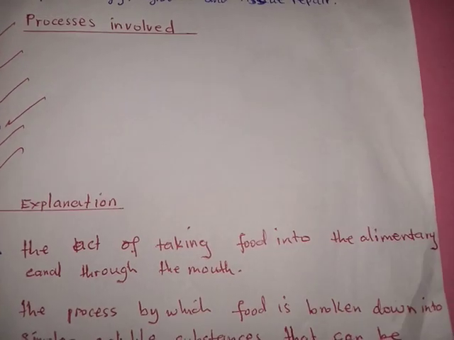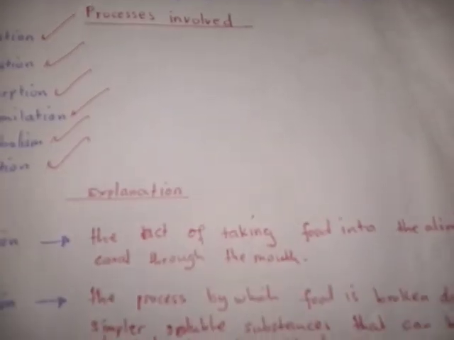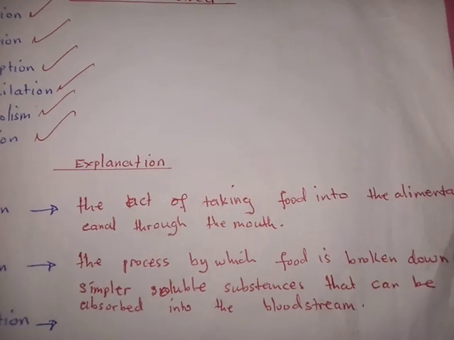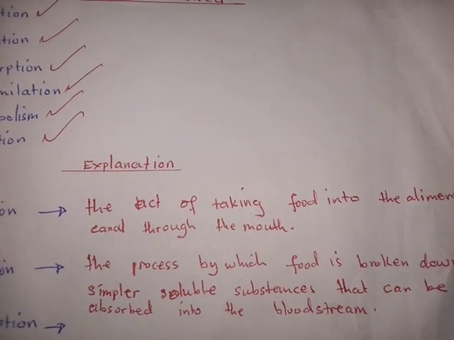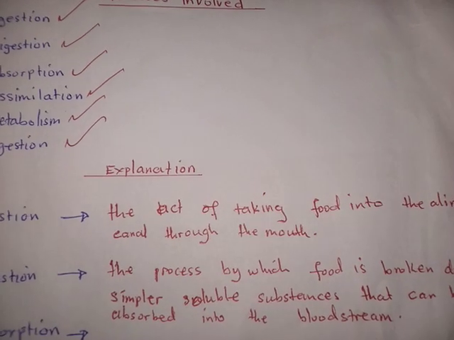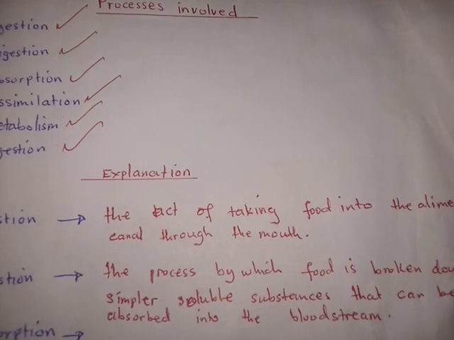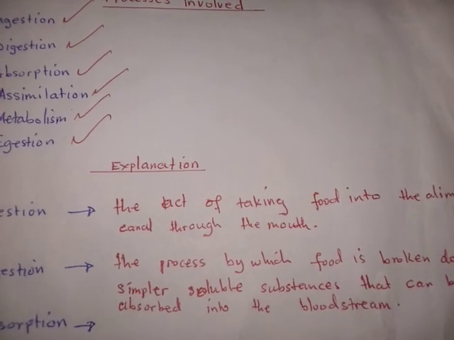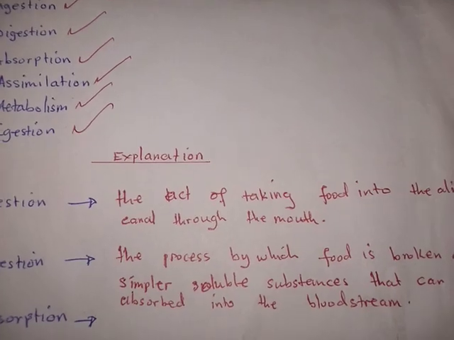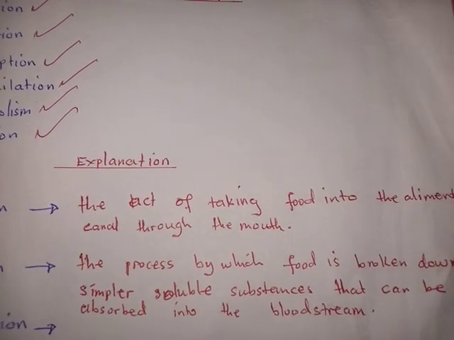In P6 we shall talk about this circulatory system, but for now in P5, just understand that the bloodstream means the flow of blood in the circulatory system.